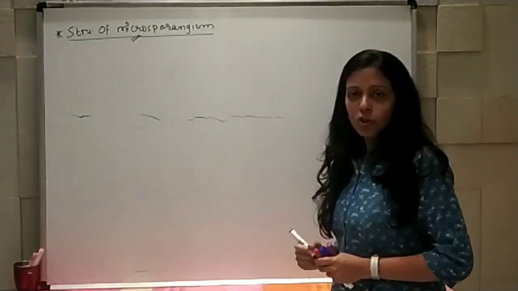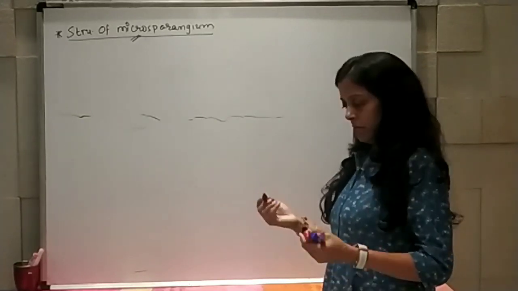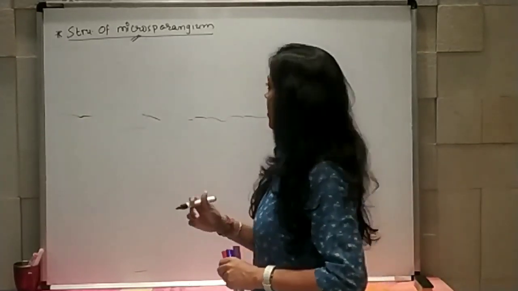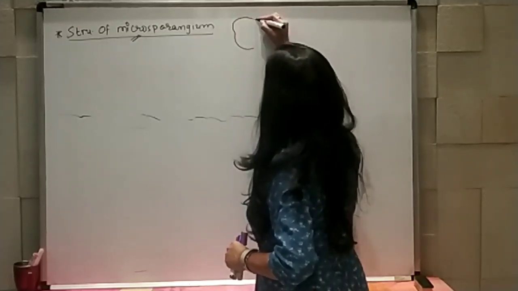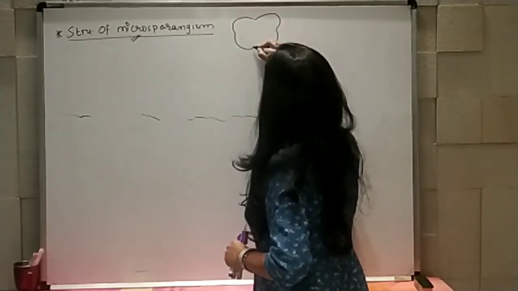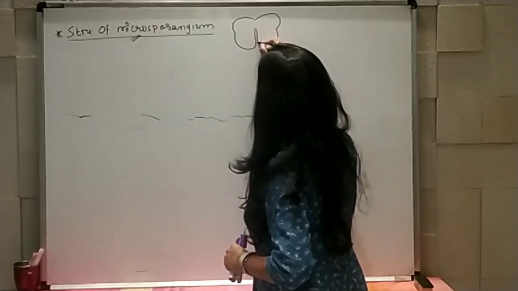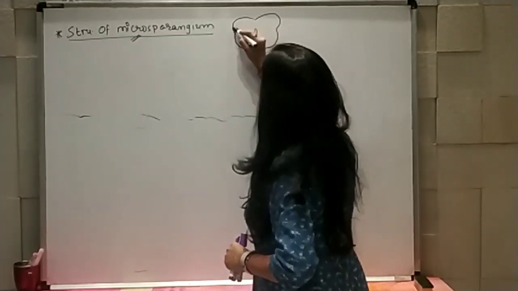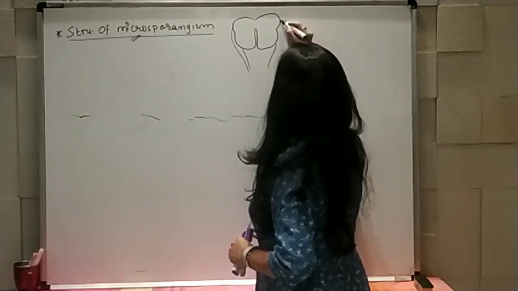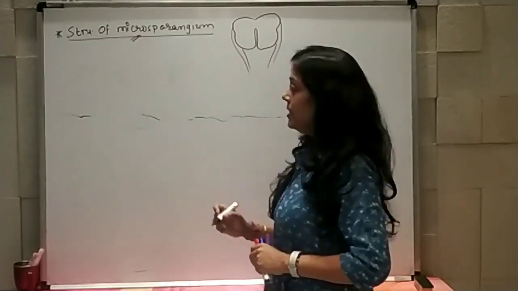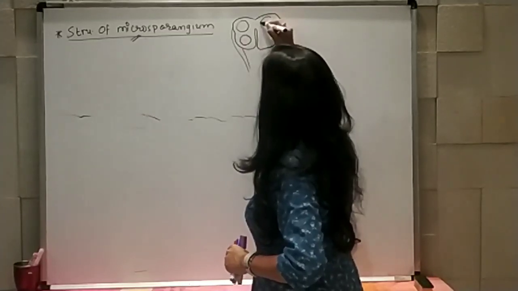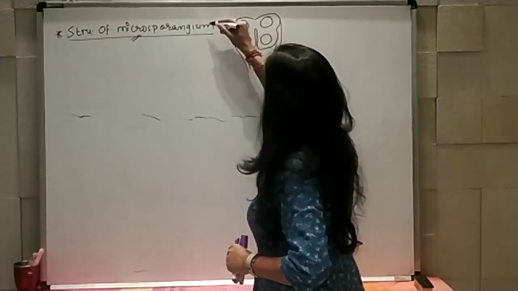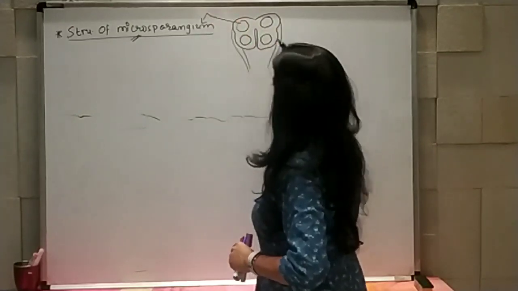So structure of microsporangium: we studied that it is present in anther. The transection of anther gave this kind of arrangement with a longitudinal groove separating all the microsporangia present at each corner. So these all are microsporangia.